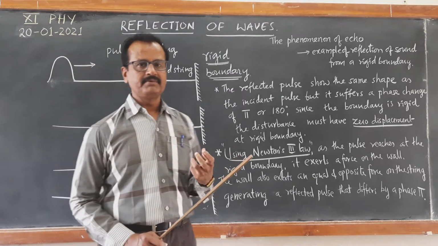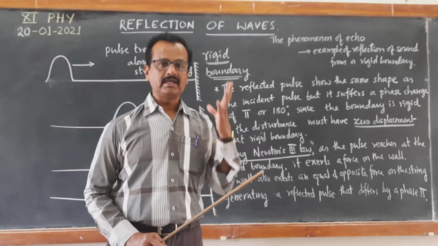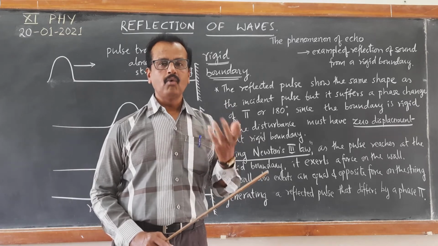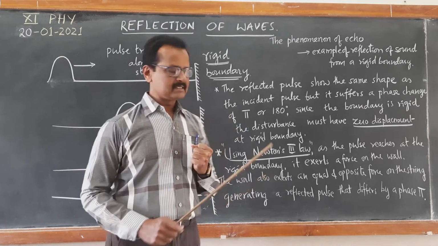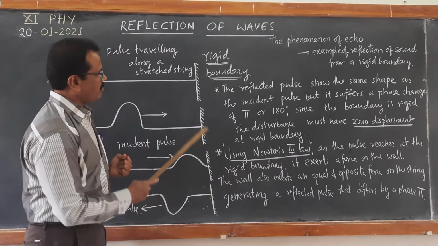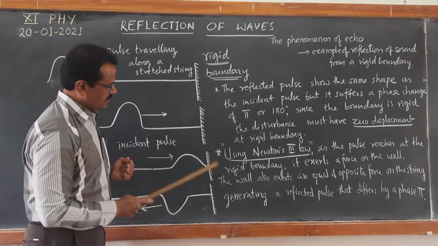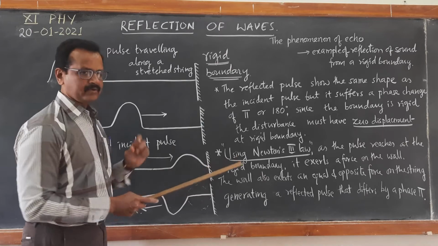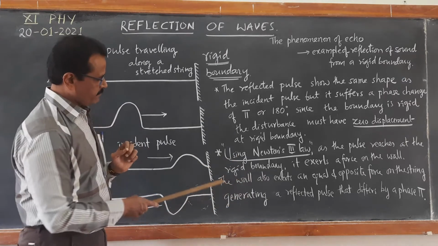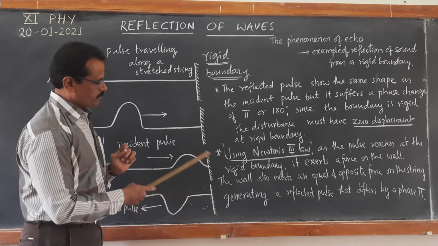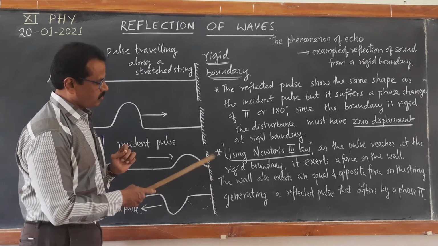What happens if the boundary is not rigid? If it is a non-rigid boundary, if it is an open boundary. Let us consider the second case of a non-rigid boundary. If it is an open boundary, suppose this string is connected with a ring which can be movable about this wall.